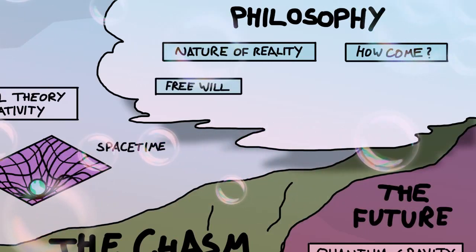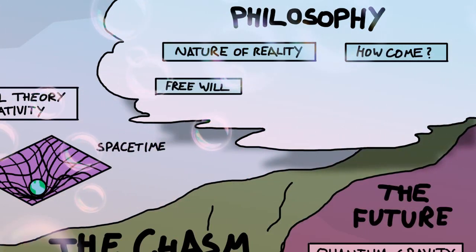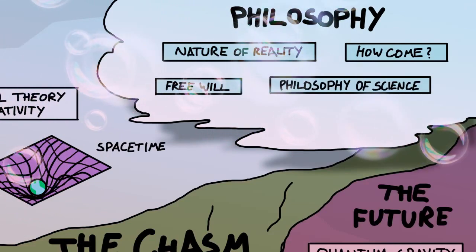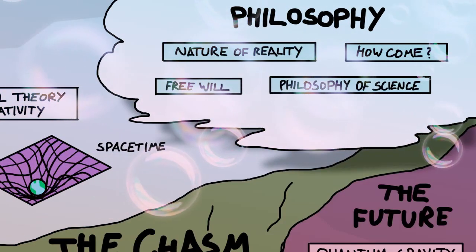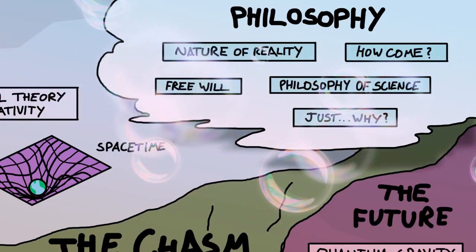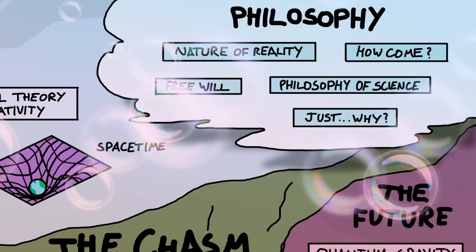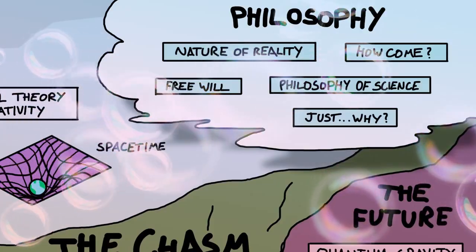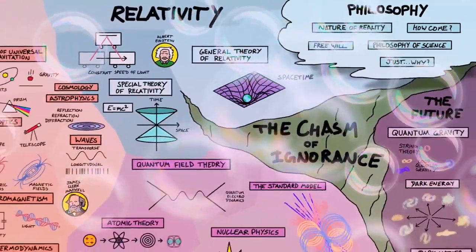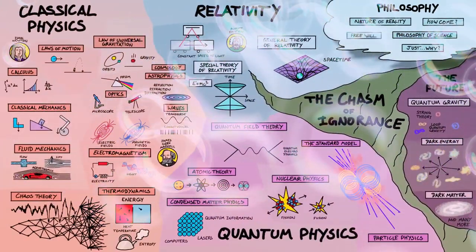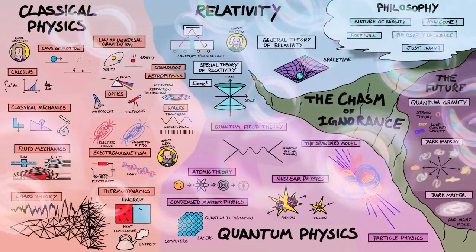Do we have free will if we're just made of physics? Well, how do we know that the way that we do physics and science actually gets to the fundamental truth of the universe? And just why is all of physics like the way it is? Well, those are rather big questions, ones which we may or may never answer, but there's no reason to give up trying. After all, physicists are not quitters.